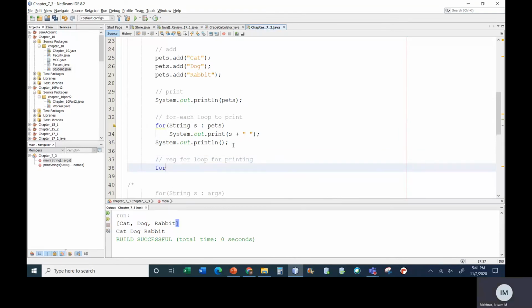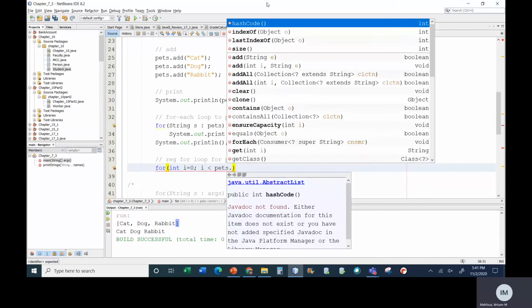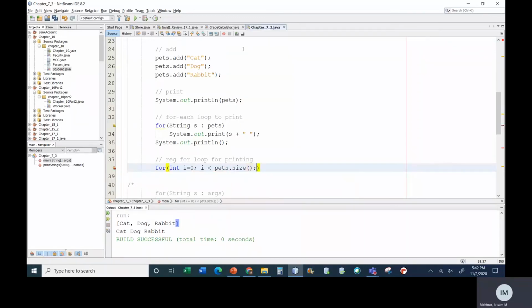So I can say, well, for int i equals 0, i less than pets dot. And here notice that dot length doesn't exist. It has a different method called size. So this is something to keep track of between arrays and array lists. Array lists have a method called size. And then I say i++, and let's print it out, System.out.print.